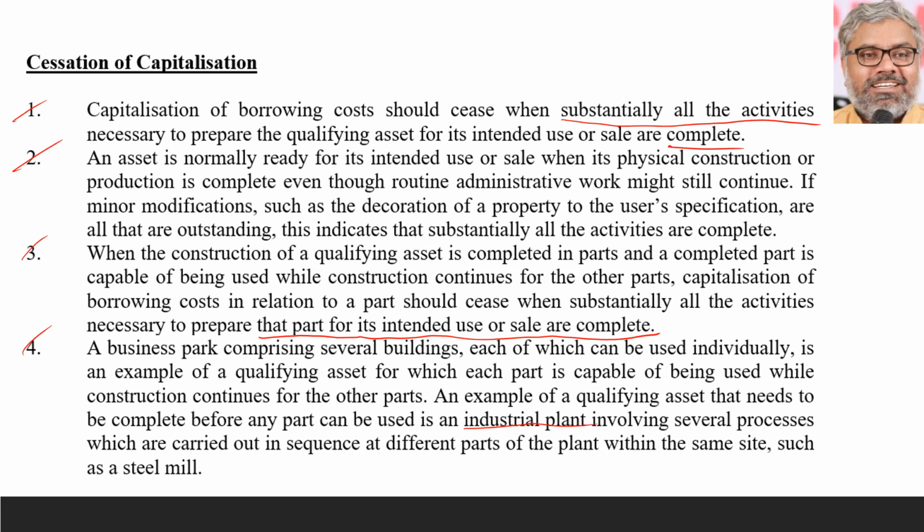Foundation finished, construction outside walls are all done related to a factory. Okay, to that extent I will stop capitalization. No, we cannot say, because asset is not yet complete. It is not ready for its intended use. Intended use is factory. There you cannot stop capitalization till the entire factory is finished. There is no part cessation of capitalization. Capitalization has to be stopped when the entire plant gets completed.